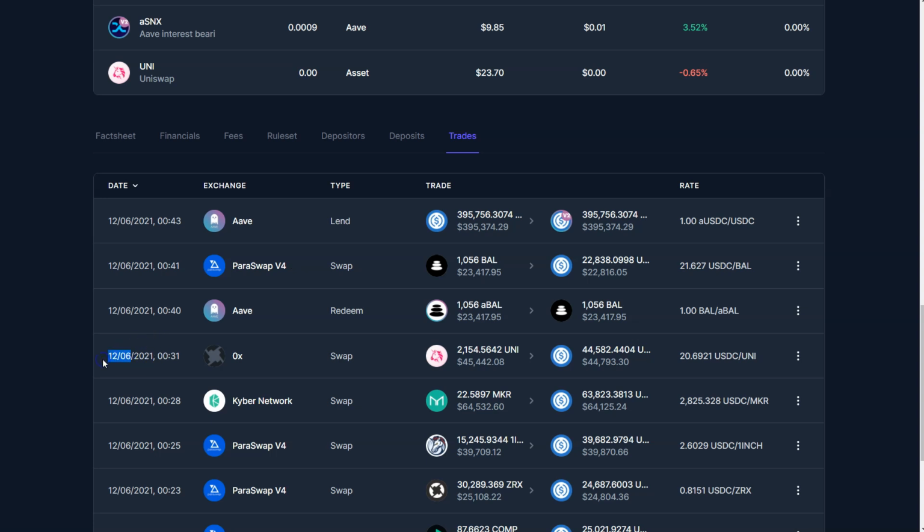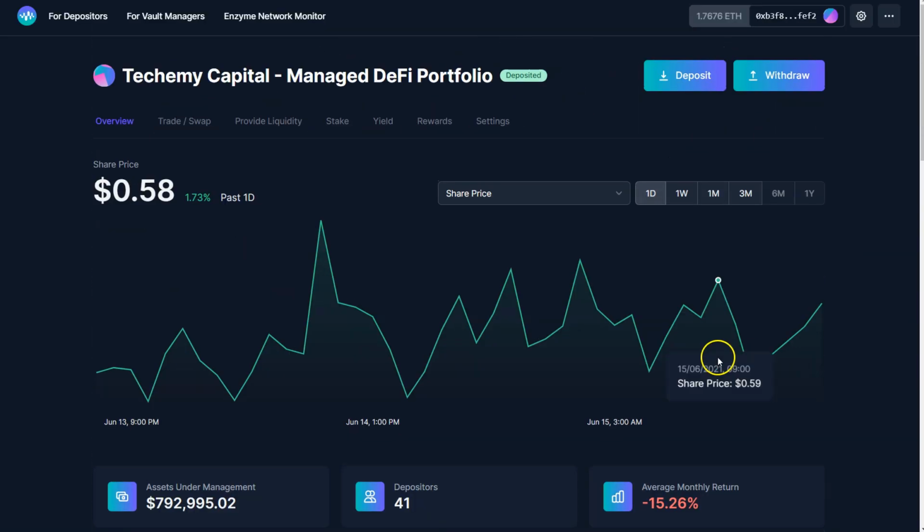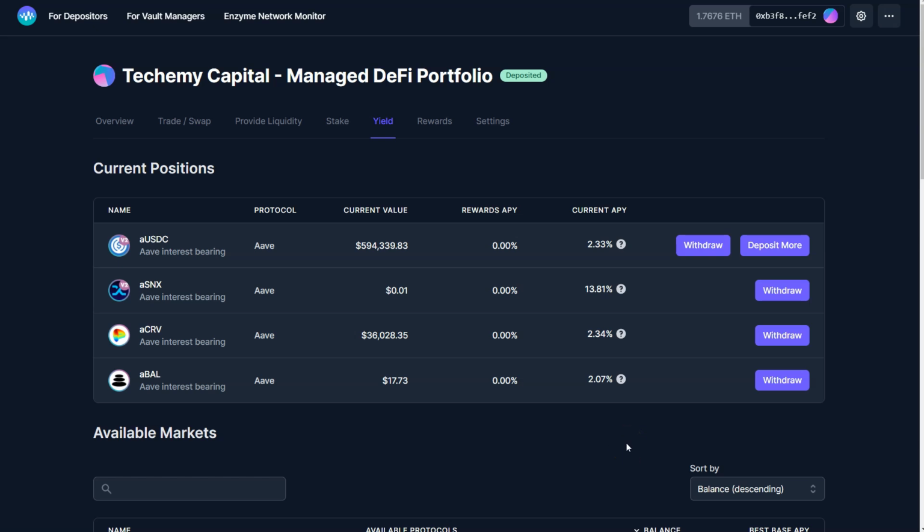You can see that on May 12th, I swapped Uni for USDC, but we had been holding it for quite some time. I do have the ability to yield farm some of this stuff as well. Mainly that's just Aave-related lending and borrowing.